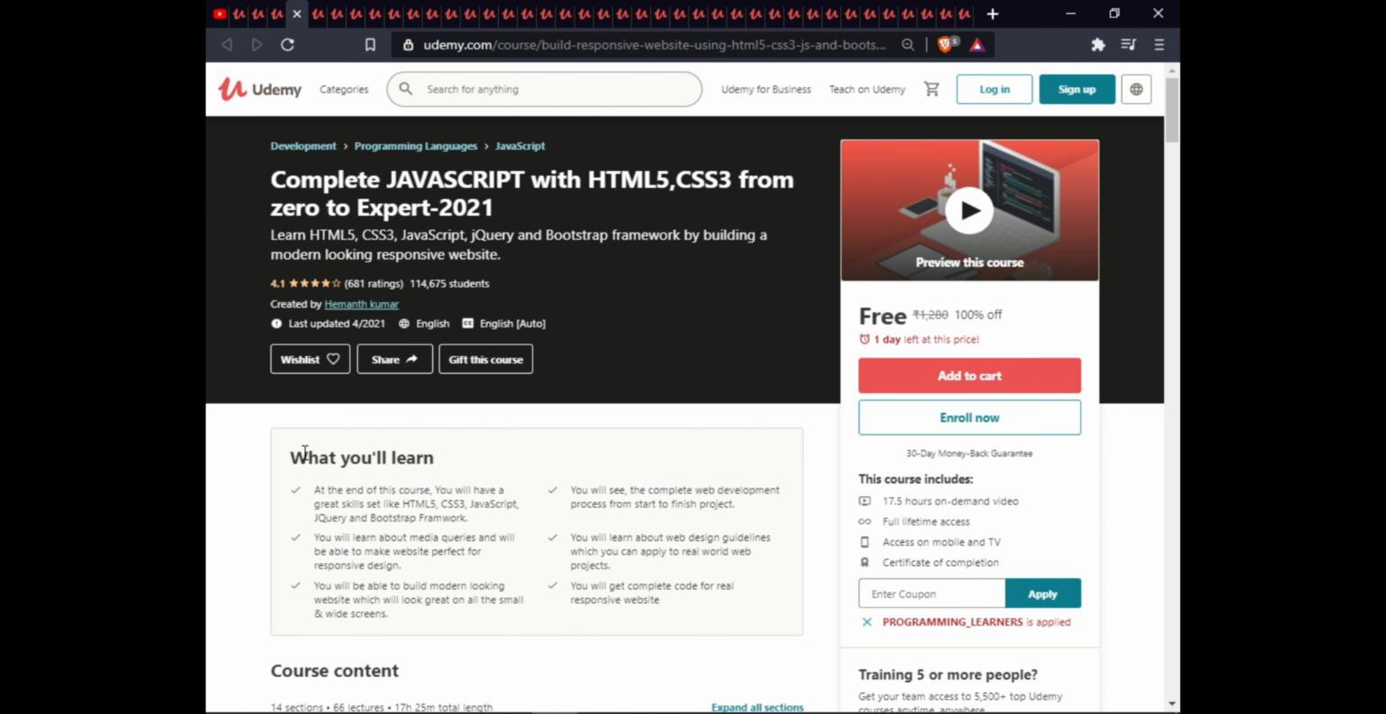The next course is The Complete JavaScript with HTML5, CSS3 from 0 to Expert 2021. In this course, you will learn great skill sets like HTML5, CSS3, JavaScript, jQuery, and the Bootstrap framework. You will see the complete web development process from start to finish of a project. You will learn about media queries and be able to make websites perfect for responsive design. You will learn about web design guidelines which you can apply in real world projects. You will be able to build a modern looking website which will look great on small and wide screens, and complete the code for a real responsive website. This course has 17.5 hours on demand with full lifetime access, exam warranty, and certificate of completion.